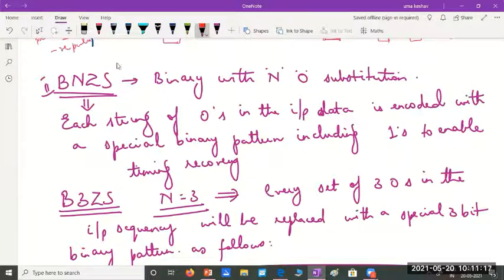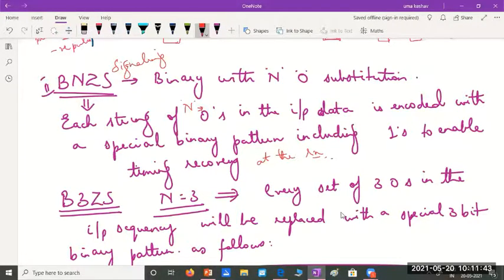So this is BNZS signaling. Here each string of N zeros in the input data is encoded with a special binary pattern which will include a few ones to help timing recovery at the receiver.